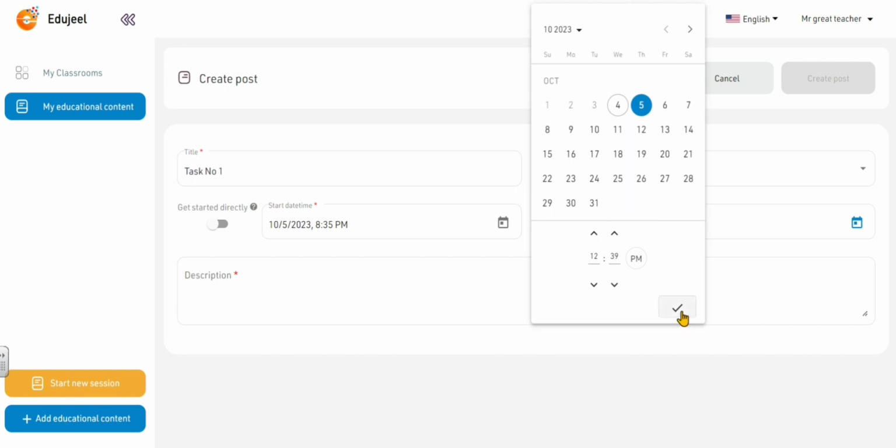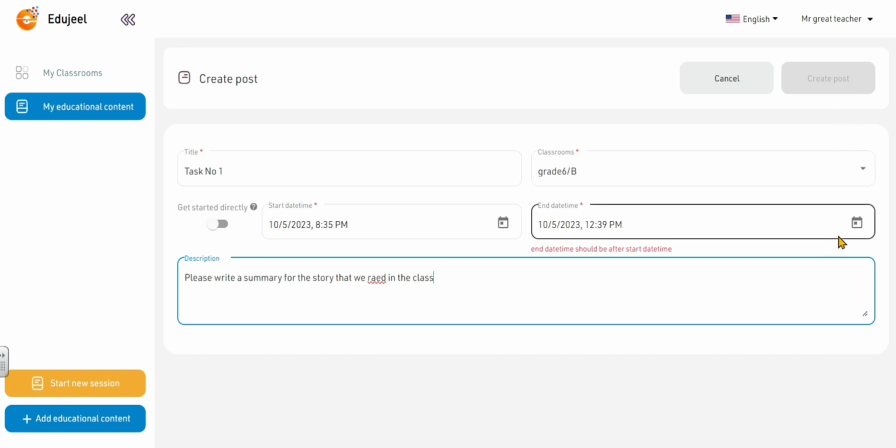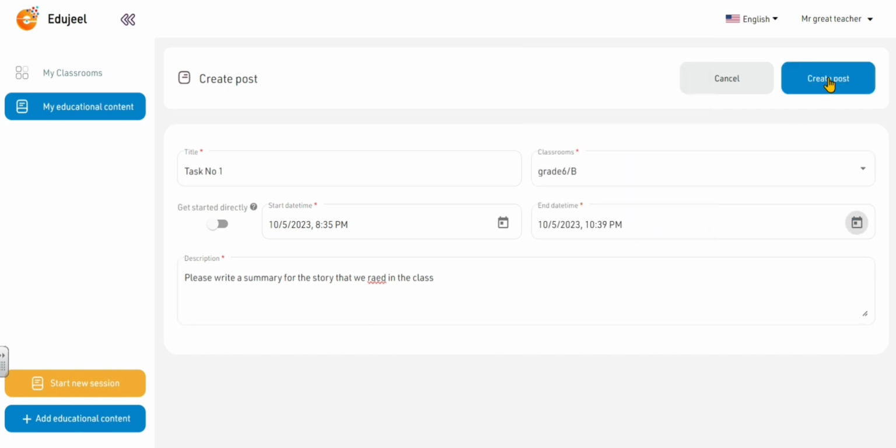Okay, and then you click the tick sign. You can write a description for your task. For example, please write a summary for the story that we read in the class, for example. And then you create the post. Oh yeah, you have to change this one. Okay, now you create your post.